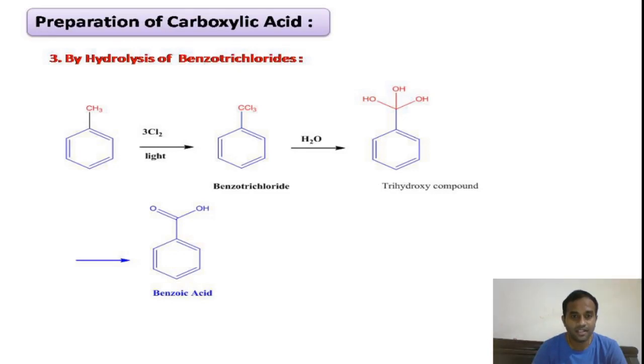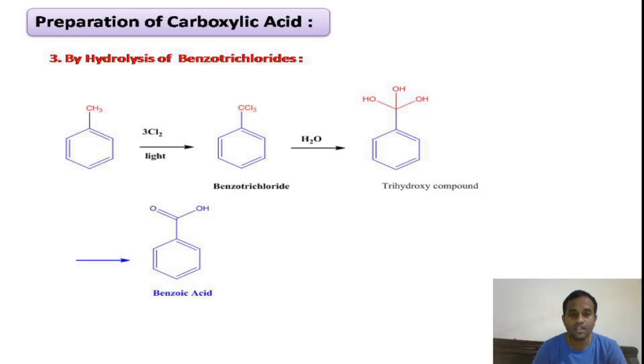But here in our case we are performing the chlorination reaction in presence of light or heat, so there is no question of generating electrophiles. Just free radicals are generated, because the condition is light. We have not used the aluminum trichloride catalyst.